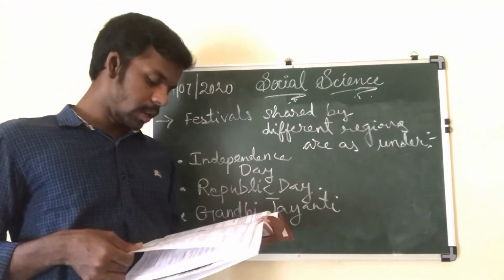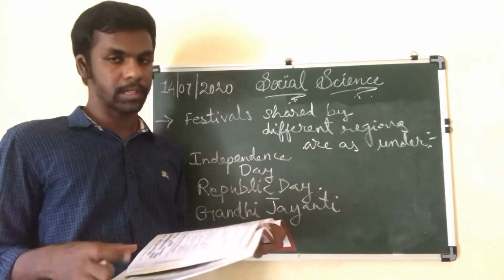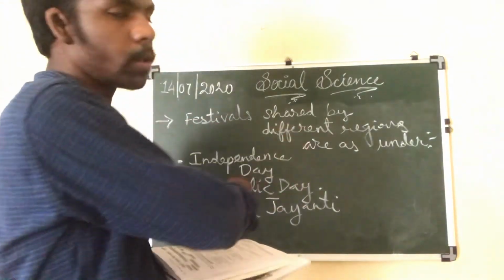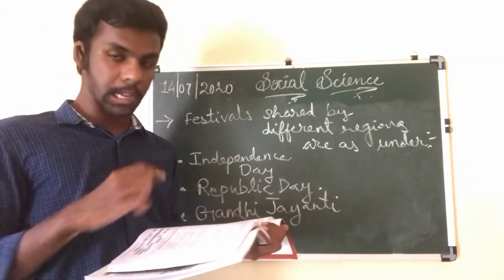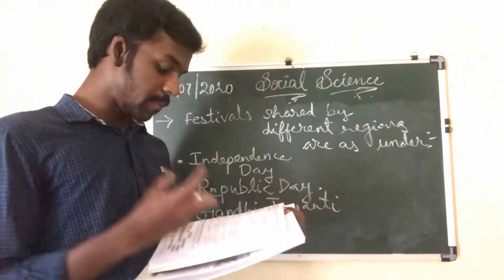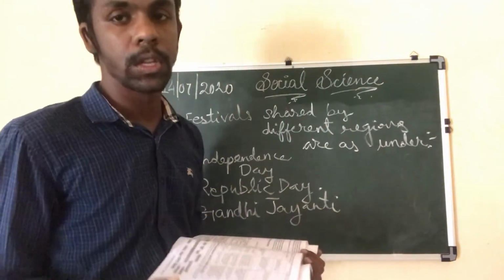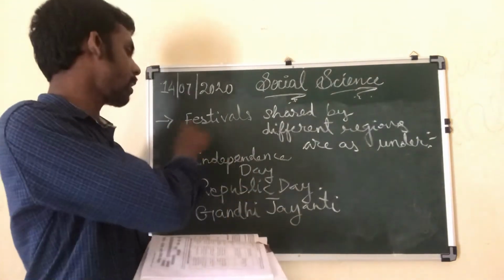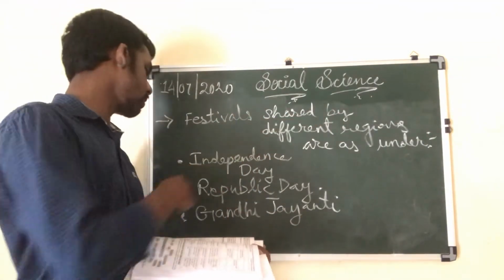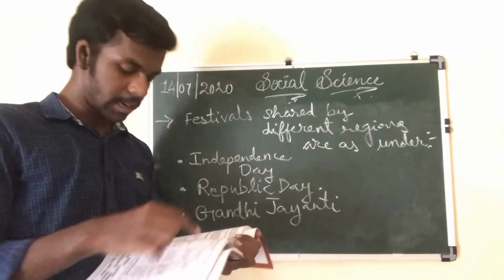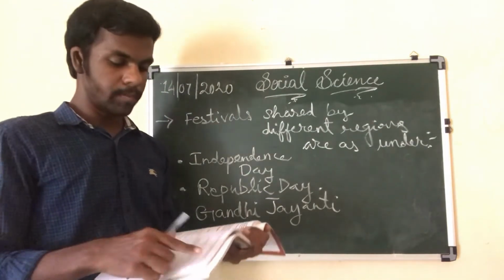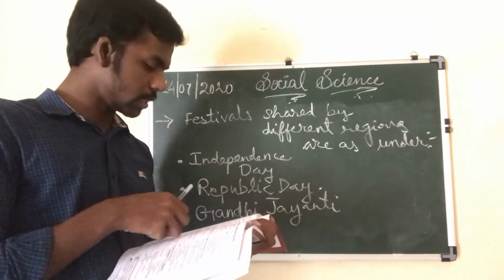What was the first one? We have to draw up different festivals that we have already seen. We first have to draw that, and then the second part of the question: which of the celebrations are shared by the members? If that is asked, you have to write down like this: festivals shared by different regions are as follows. So that is the first question. Now let's move on to the second one.